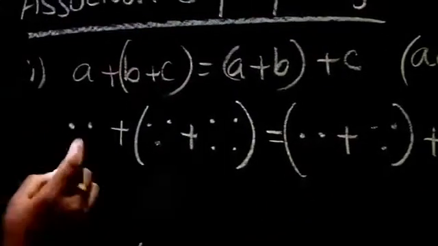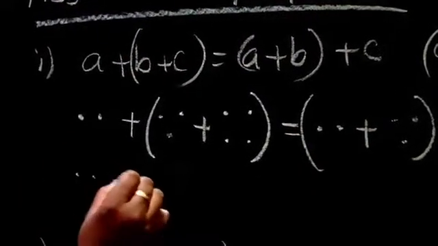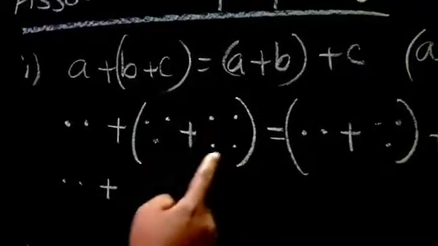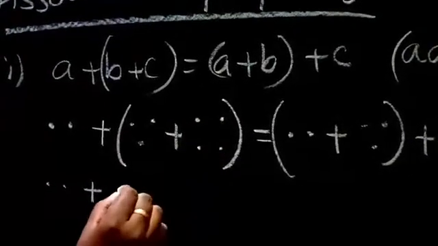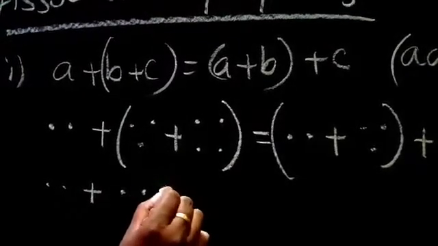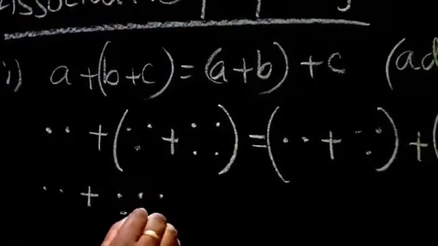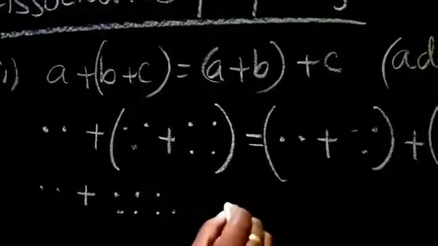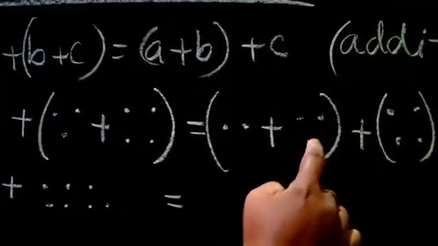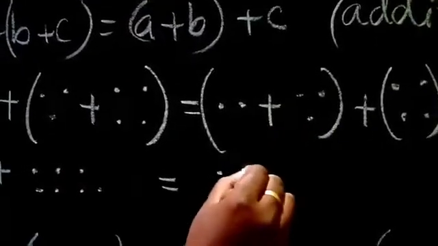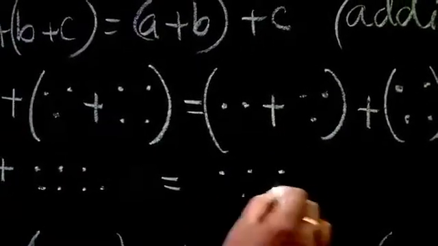Now we'll keep these 2 dots as it is, plus. If you add all the dots, 1, 2, 3, 4, 5, 6, 7, so 7 dots we should keep. 3, 4, 5, 6, 7 dots equal to here, 1, 2, 3, 4, 5 dots I have.